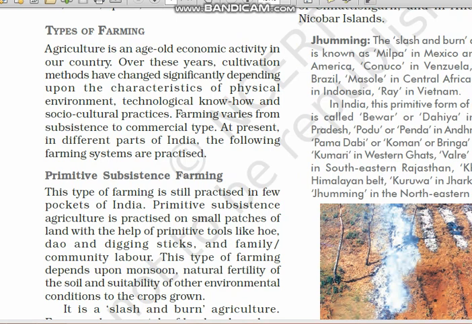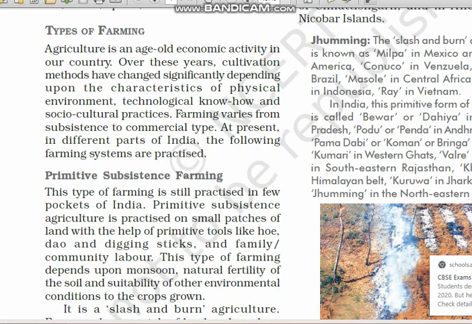Agriculture is an age-old economic activity in our country. Over these years, cultivation methods have changed significantly. When agriculture started in the beginning, they used very primitive tools available to them, like wooden sticks or stones. That was the early phase of agriculture. Now the latest technology and equipment are being used, like HYV seeds, tractors, combine harvesters.